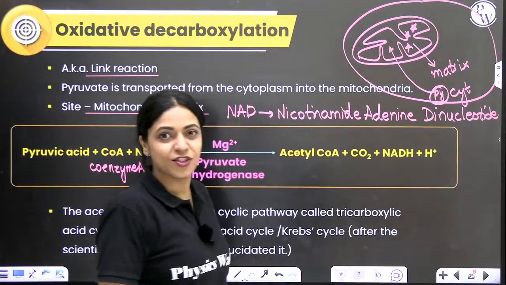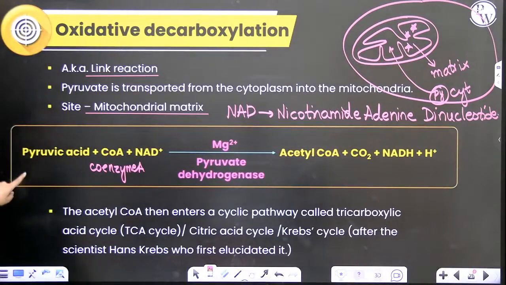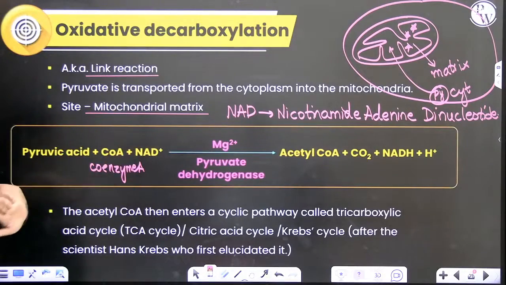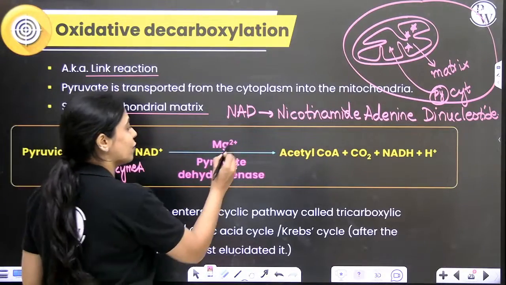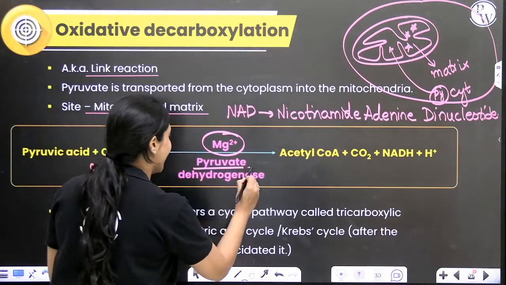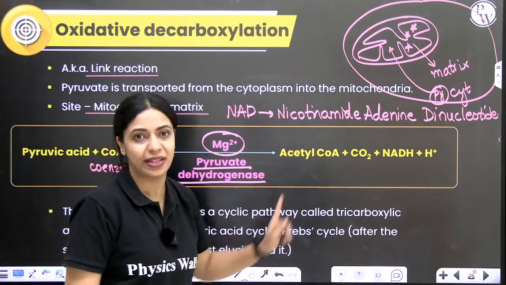What is NADH then? The reduced form of NAD is NADH. Okay. So pyruvic acid along with these coenzymes, coenzyme A and NAD plus, in the presence of magnesium ions catalyzed by the enzyme pyruvate dehydrogenase will form acetyl coenzyme A.